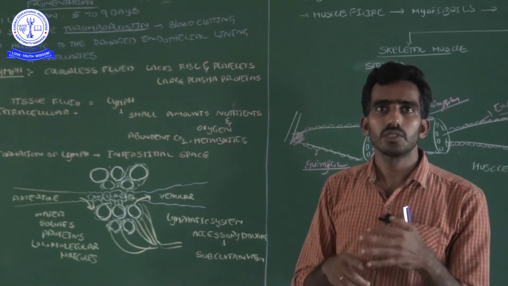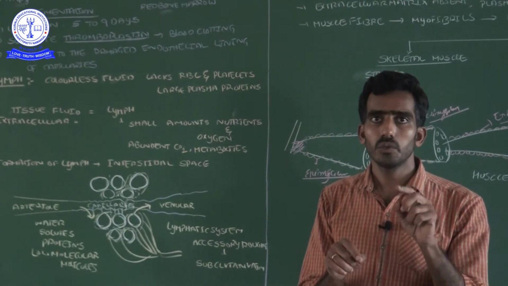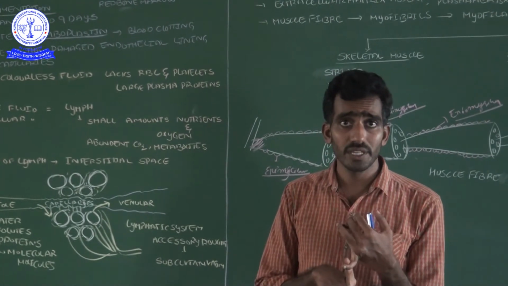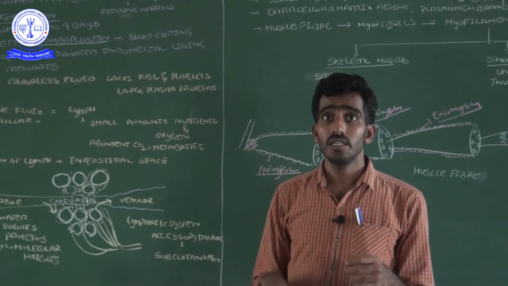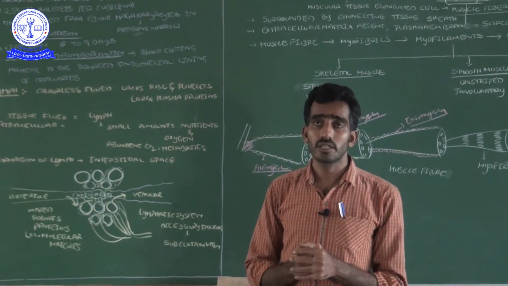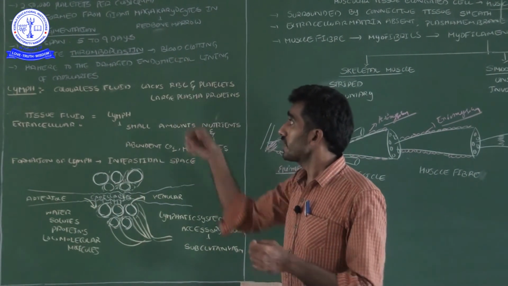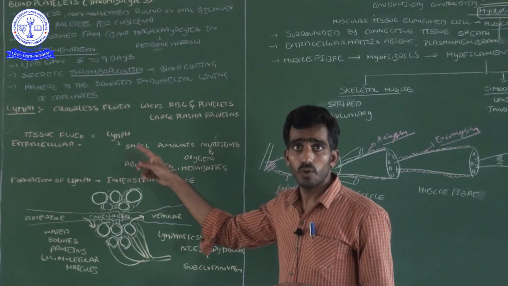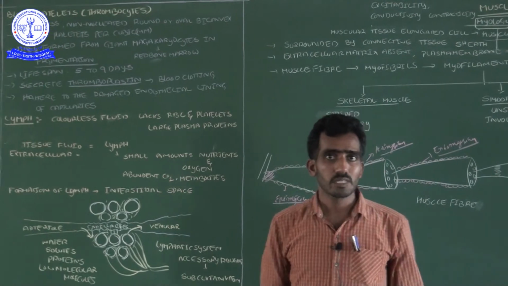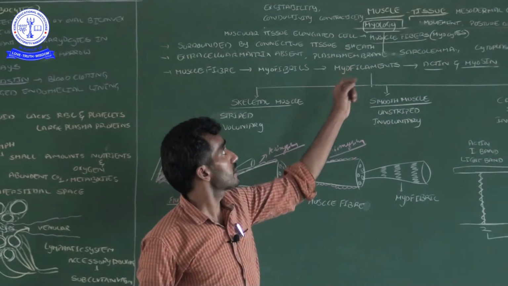In the fluid connective tissue, we completed WBC and RBC. And lymph is also a fluid connective tissue. In the blood, one type of corpuscle cell we haven't discussed, that is platelets, correct? So in this video session, I would like to explain about blood platelets and then lymph, how lymph is formed, what the lymph characteristics are, along with a small introduction about muscle tissue.